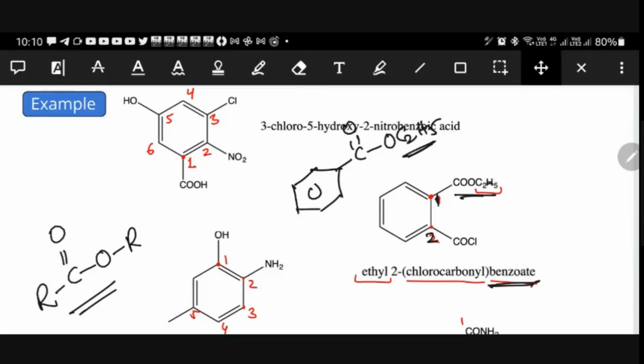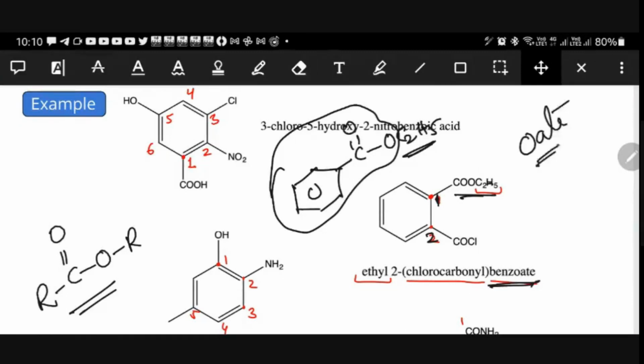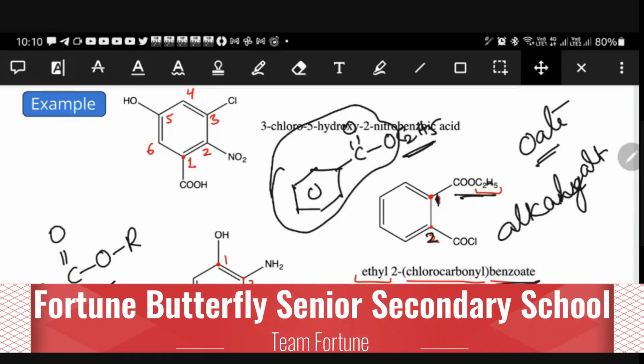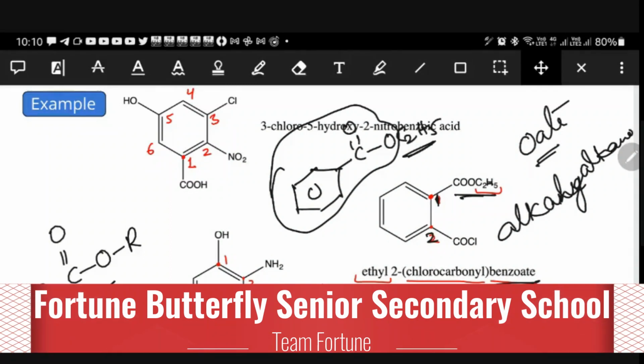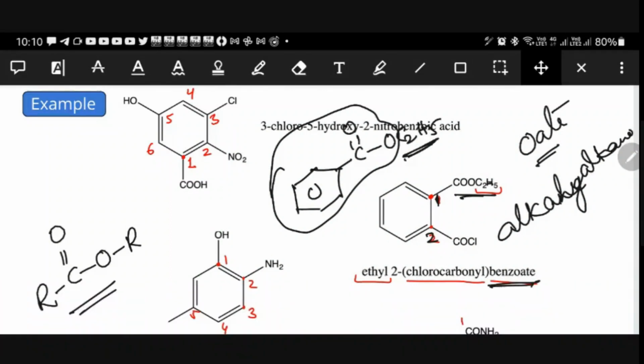Yes or no? And this bigger group we have to write at the end with oate. So general name is alkyl alkanoate. Here, what is alkyl group? Ethyl. Ethyl benzoate.